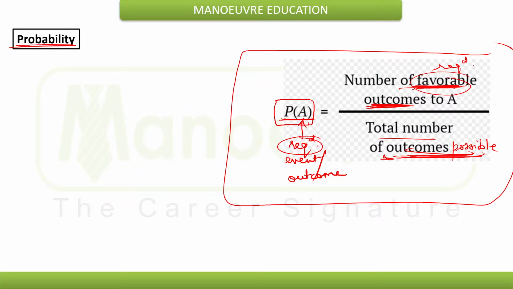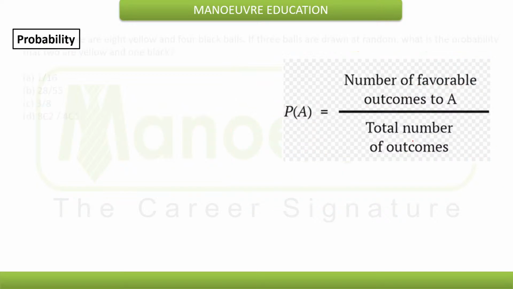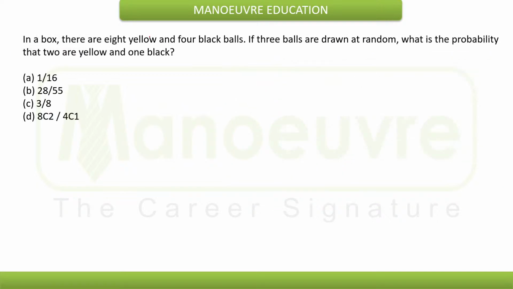Now let's understand this better with the help of an example. See here, this is an example from probability. In a box there are 8 yellow and 4 black balls.